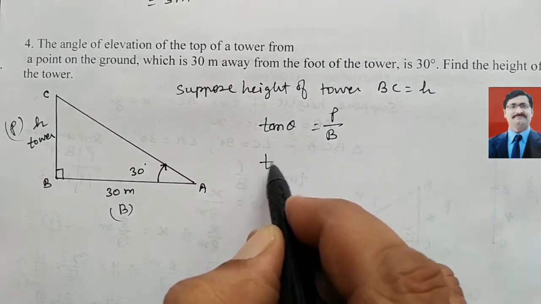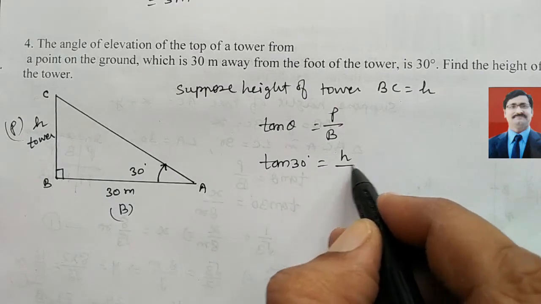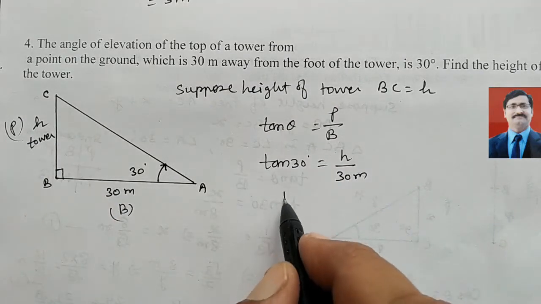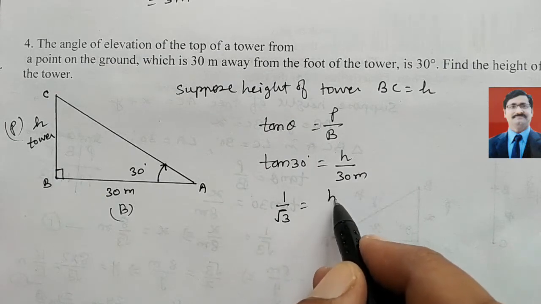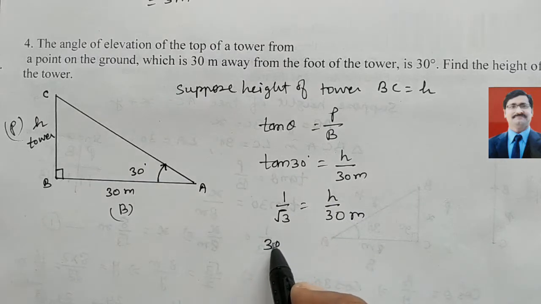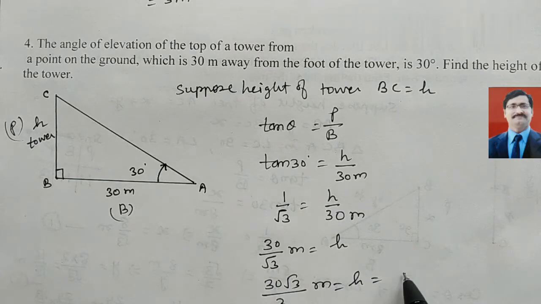Theta here is 30 degree, perpendicular is H, and base is 30 meter. Now tan 30 is 1 upon root 3, equals H upon 30. Cross product: 30 upon root 3 meter equals H. Now multiply and divide by root 3, so in the denominator we get 3, you can cancel. So we get H is 10 root 3 meter.